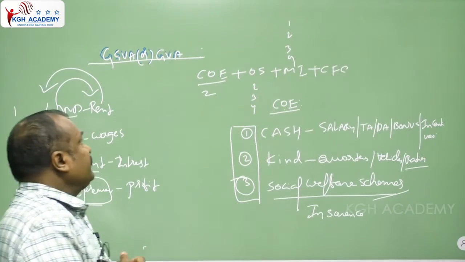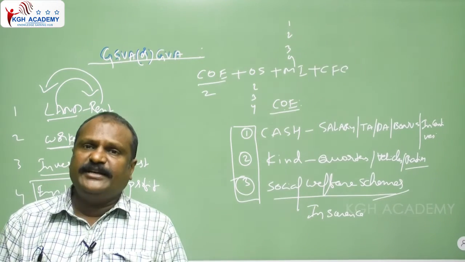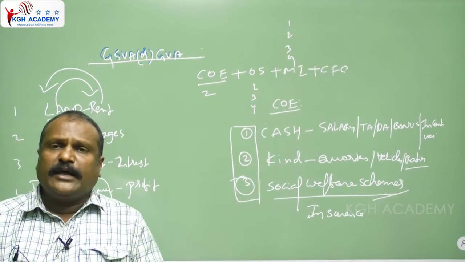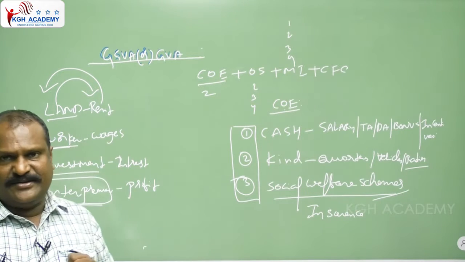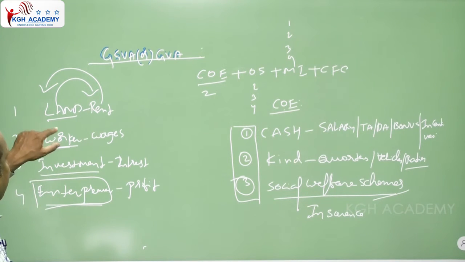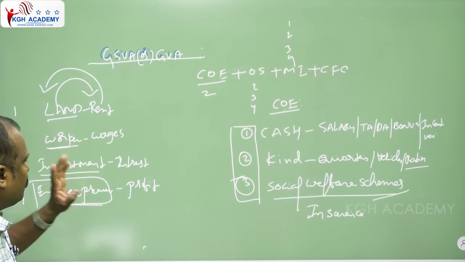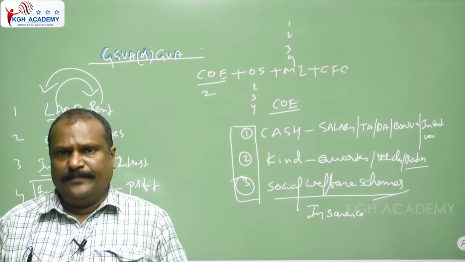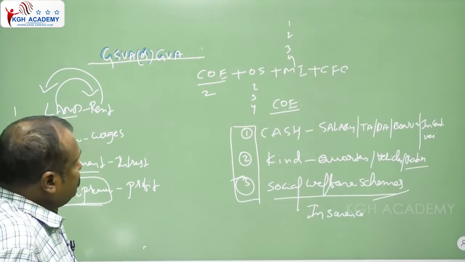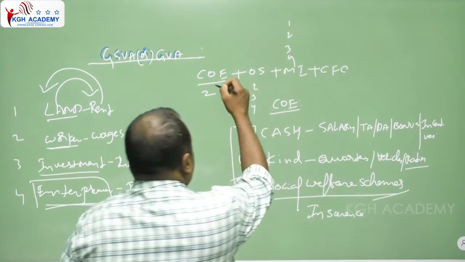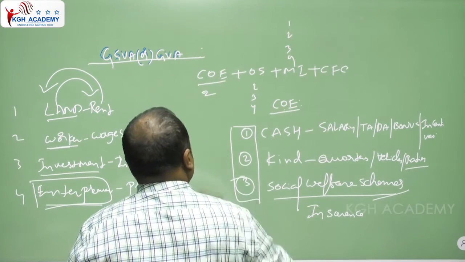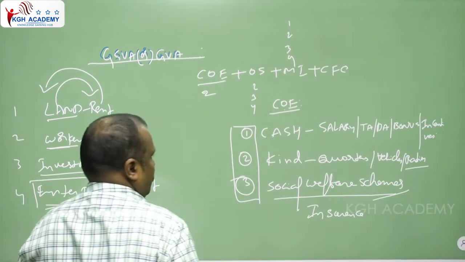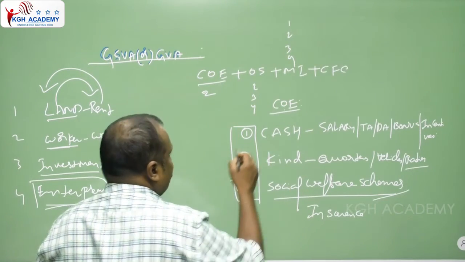See, we're discussing what the components of the GSVA or the GVA are. That means income from the four factors: income from rent, wages, interest and profit is counted as the GVA only. So COE is the first component. Then the OS. What is the OS?